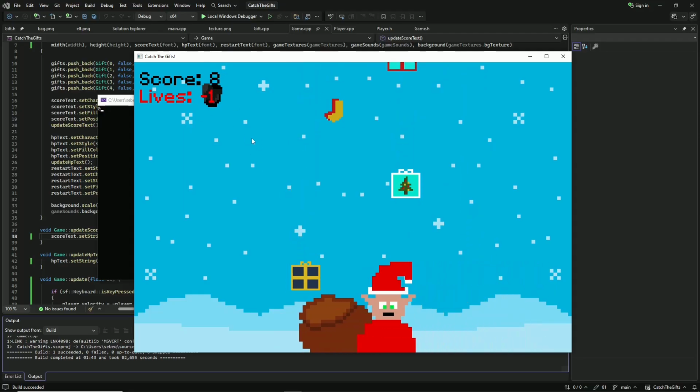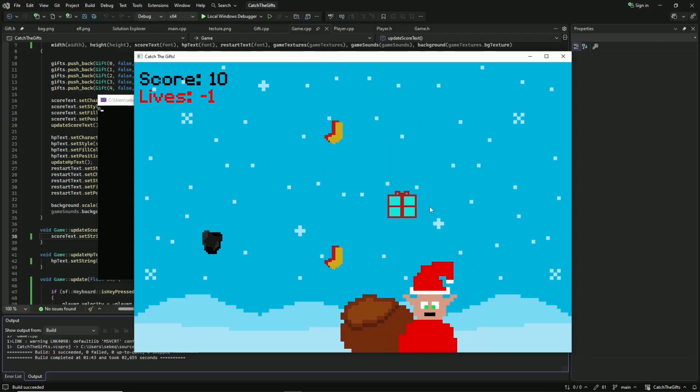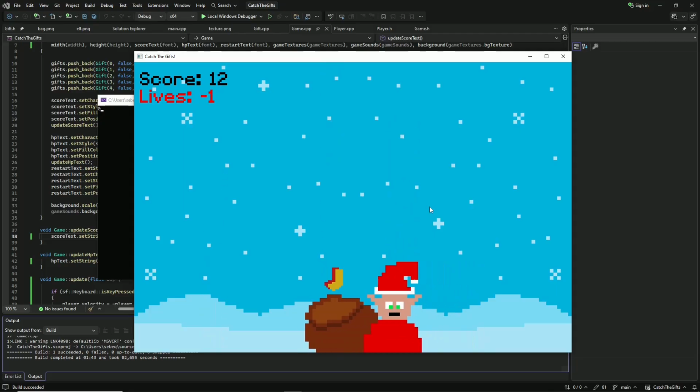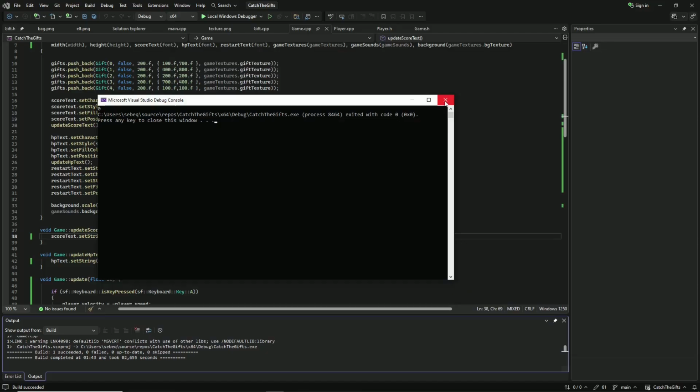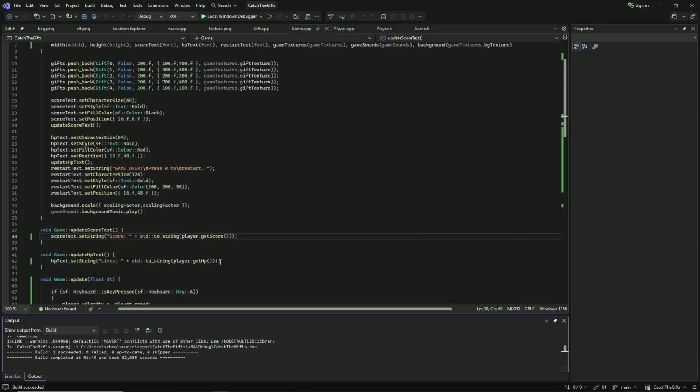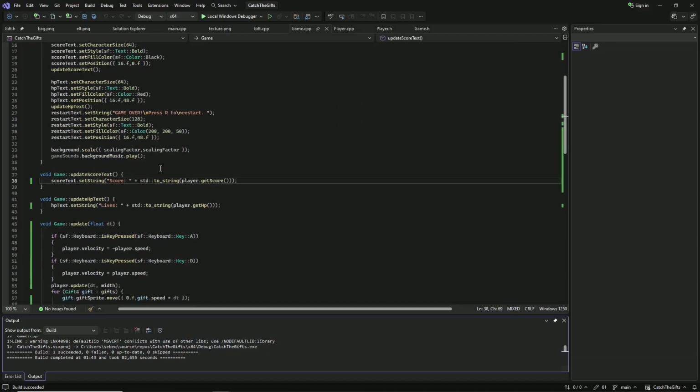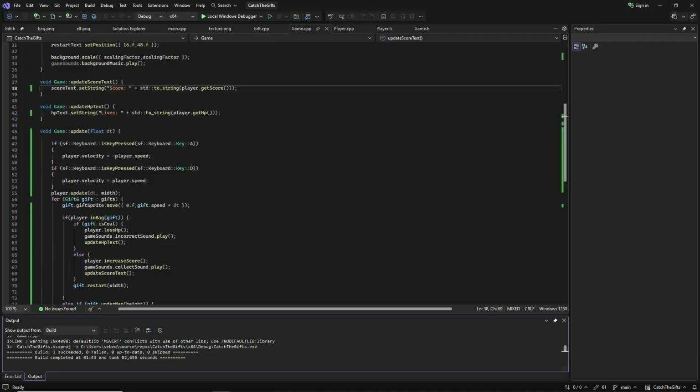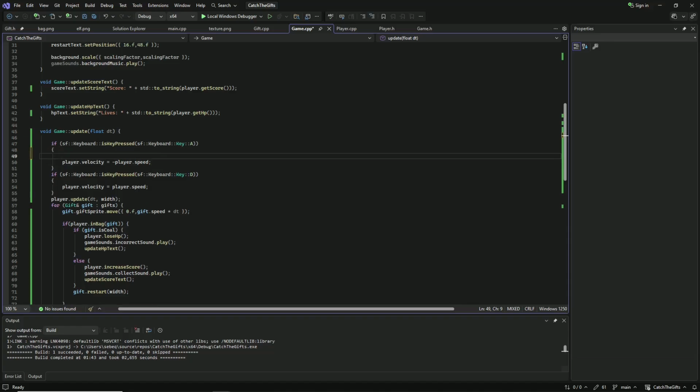But we can get negative lives, so we don't necessarily want that. And also I would like the player to move a little bit faster, because, well, this game is kinda hard. So I'm going to, in that if, also add one more if. Let's copy this.